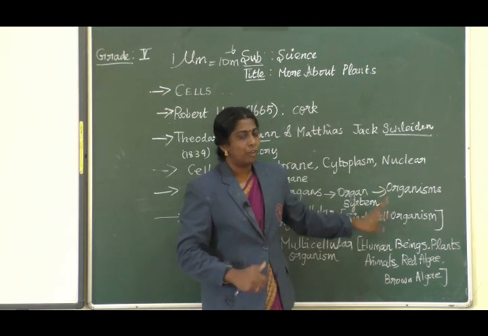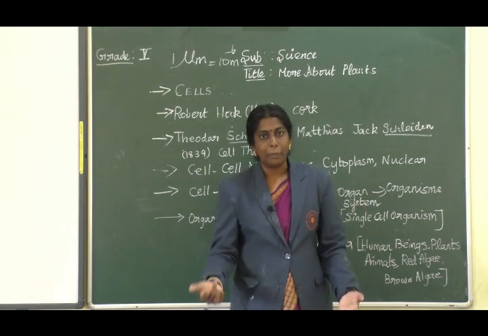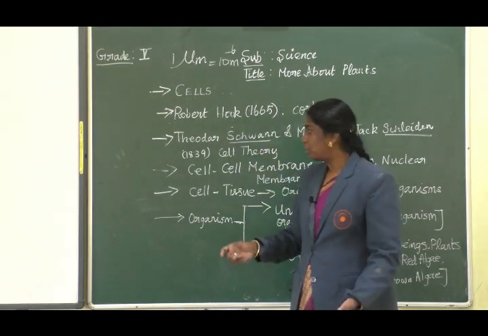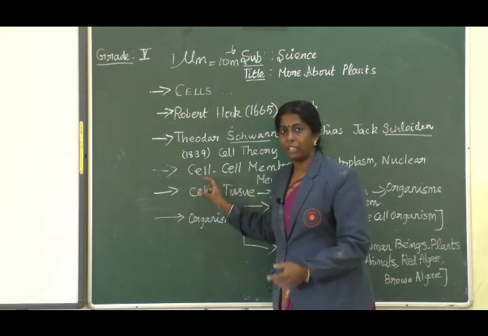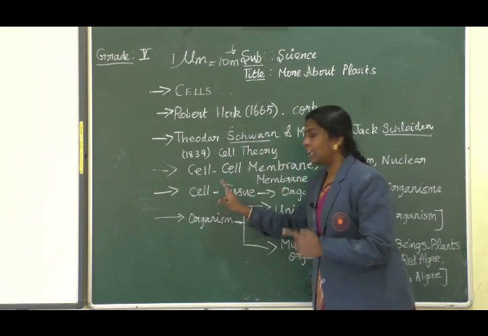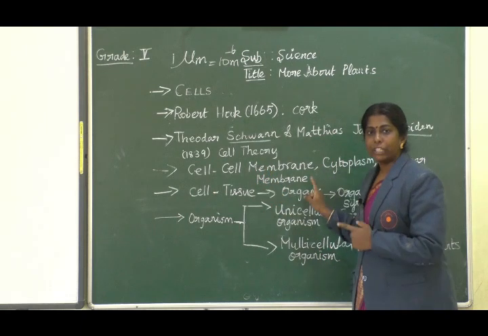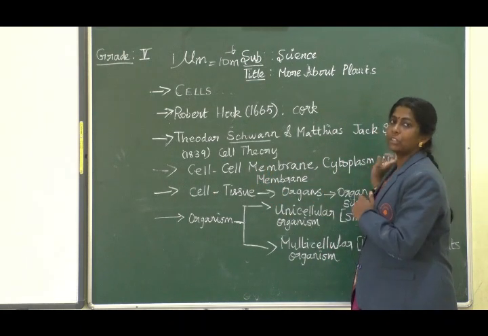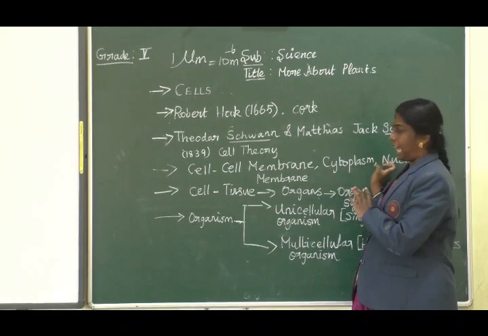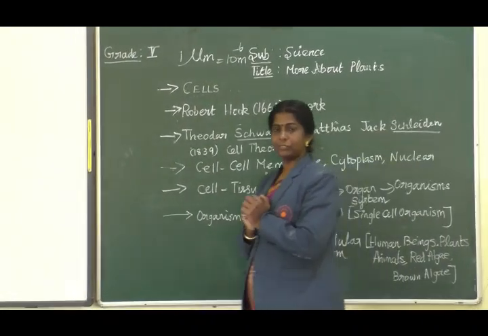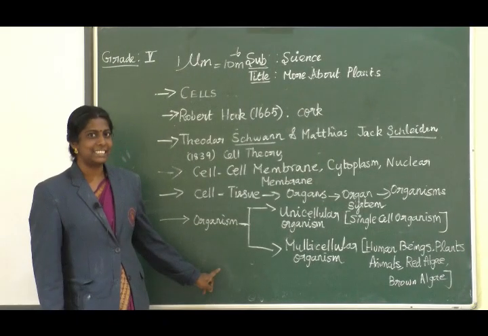Organism, for example, Homo sapiens or mammals or any organisms. So this is how a cell is organized to an organism. Cell to tissues, tissues to organs, and organs grouped together as an organism. Okay. Now, about organism.